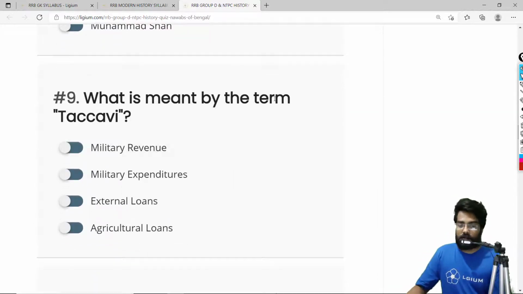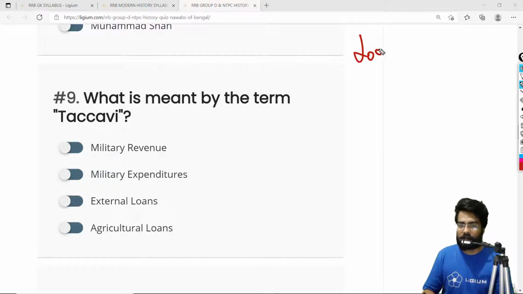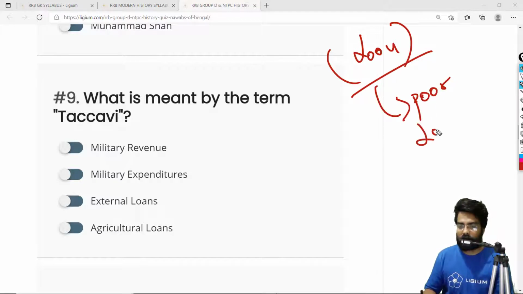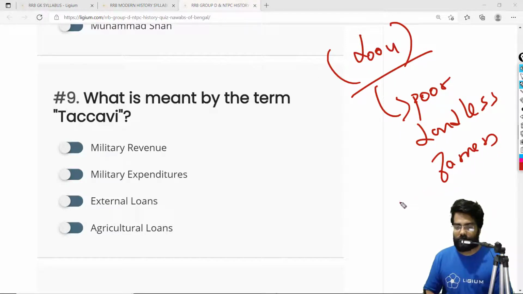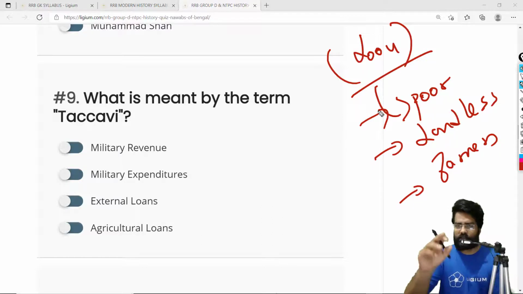Okay, what is meant by the term Taqavi? Remember this: when Murshid Quli Khan took the title of the Nawab of Bengal, he tried his best to improve the agriculture of that place. Bengal was definitely one of the richest provinces in the Mughal Empire, but Murshid Quli Khan went a step further. He created a loan. Basically, an interest-free loan was given to poor, landless farmers or cultivators. This loan was interest-free or had very negligible interest.